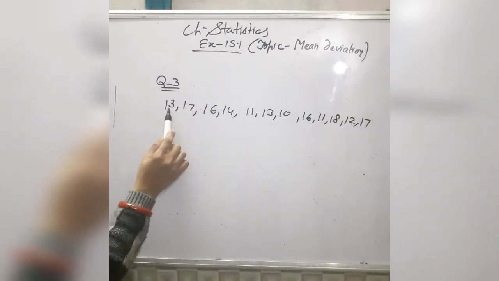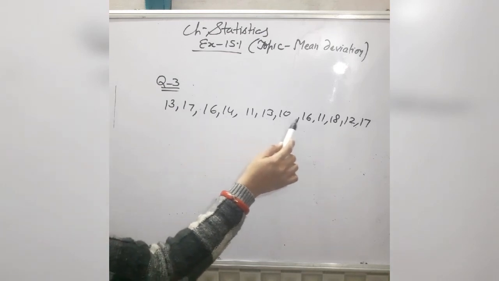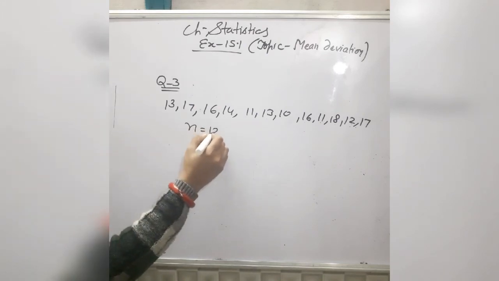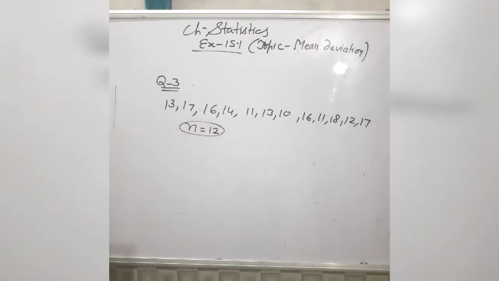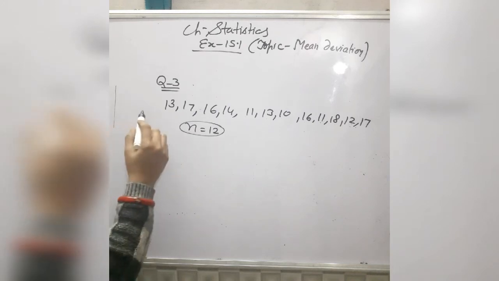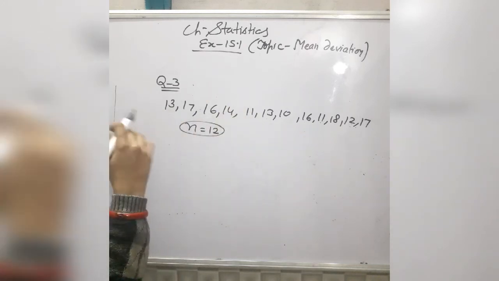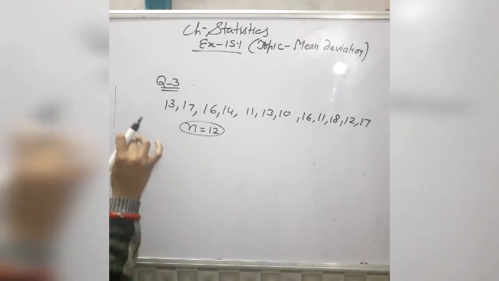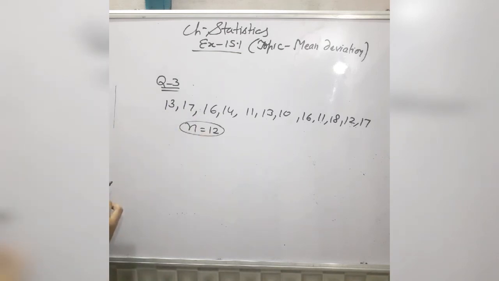Total number of observations: 1, 2, 3, 4, 5, 6, 7, 8, 9, 10, 11 and 12. 12 observations are given, N is equal to 12 here. Now see how you will find the value of median in case of ungrouped data. Firstly, you will write down all these observations either in ascending or descending order. It depends upon you. Suppose I am writing all these terms in ascending order.